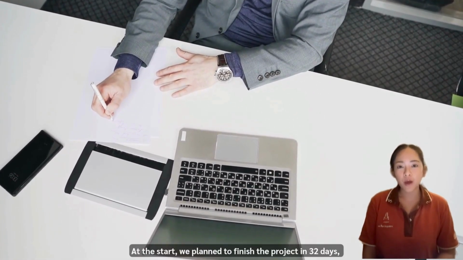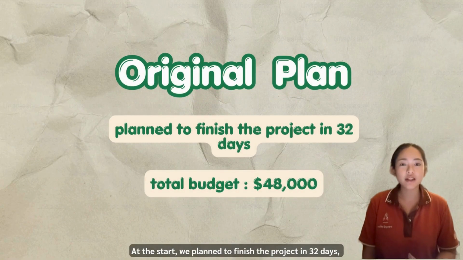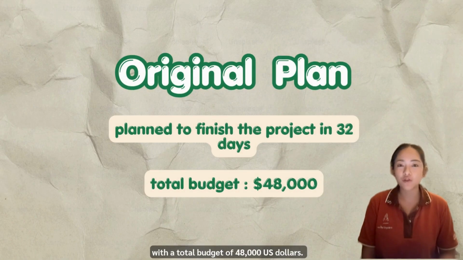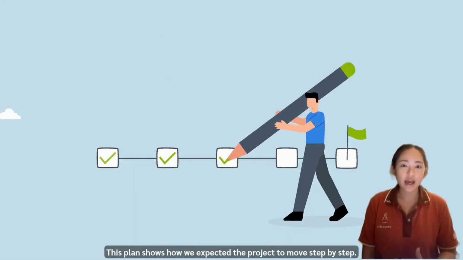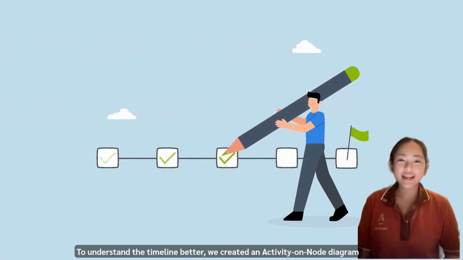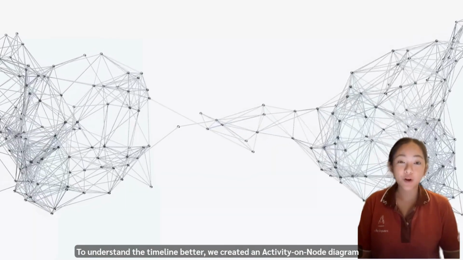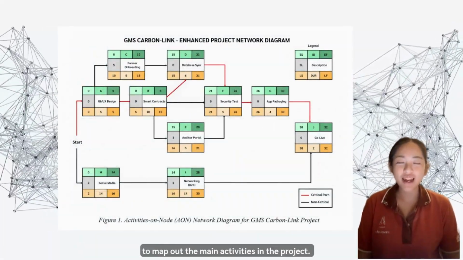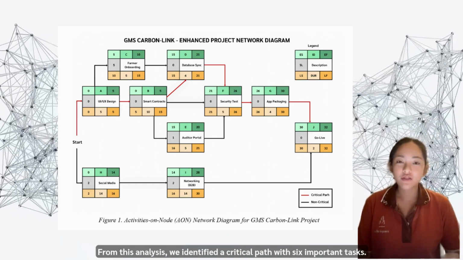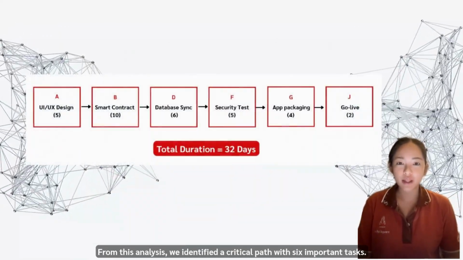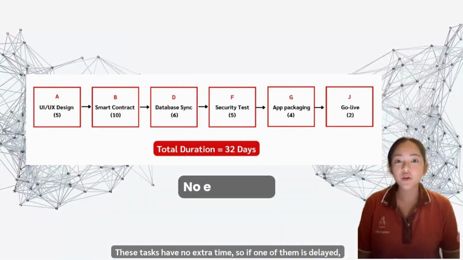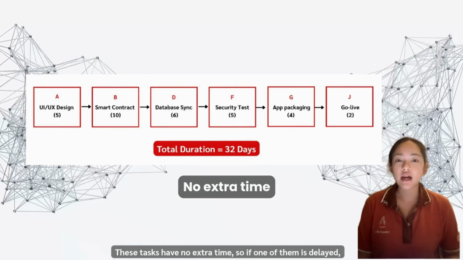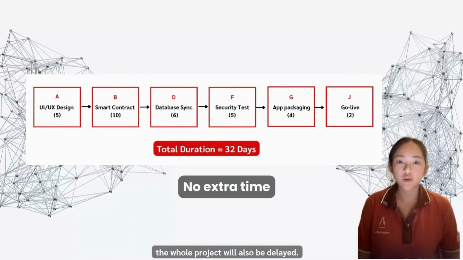At the start, we planned to finish the project in 32 days with a total budget of 48,000 US dollars. This plan shows how we expect the project to move step by step. To understand the timeline better, we created an activity-on-node diagram to map out the main activities in the project. From this analysis, we identified a critical path with 6 important tasks. These tasks have no extra time, so if one of them is delayed, the whole project will also be delayed.